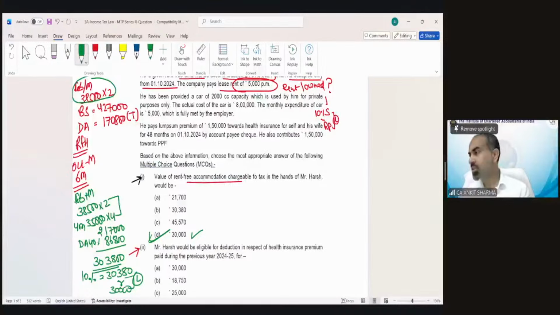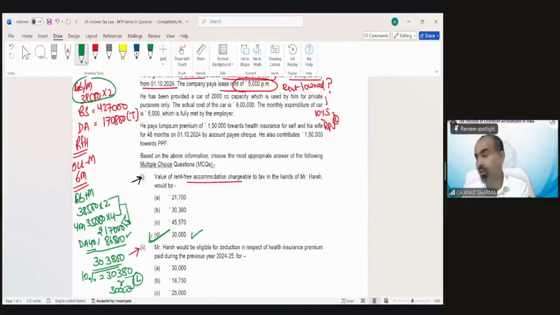Any confusion in this, students? If you learn the provisions correctly and if you practice them, I believe you would be able to find the correct solution. Mr. Ram is asking, sir, how is it 86,800? DA was given in the question as 40% of basic salary. So I have calculated the basic salary from this information, 2,17,000, and 40% of this would be 86,800 rupees. Got it?